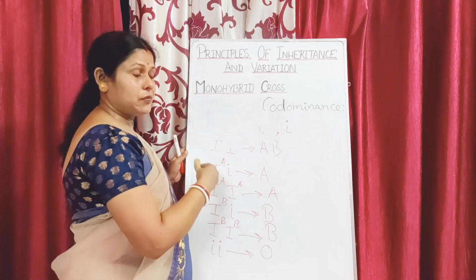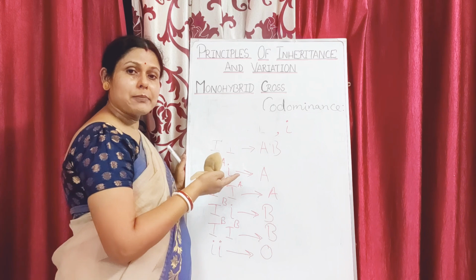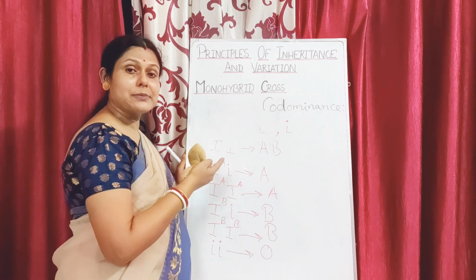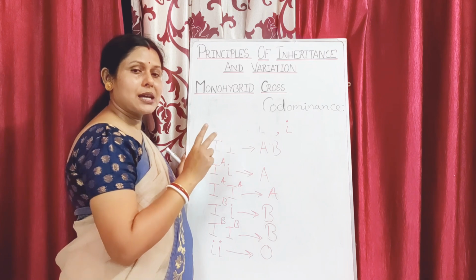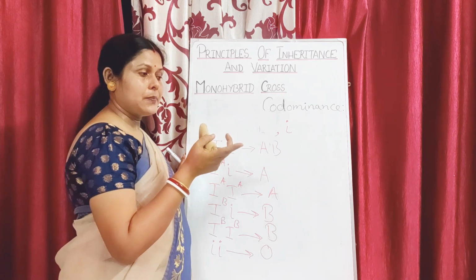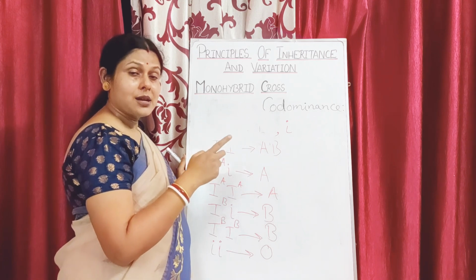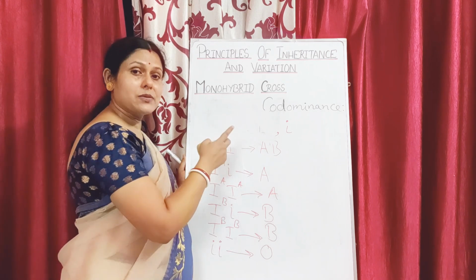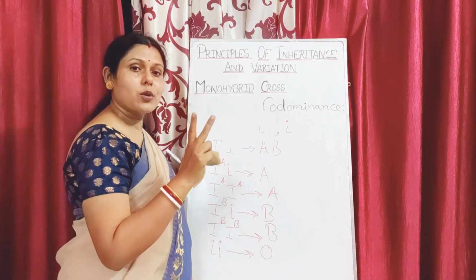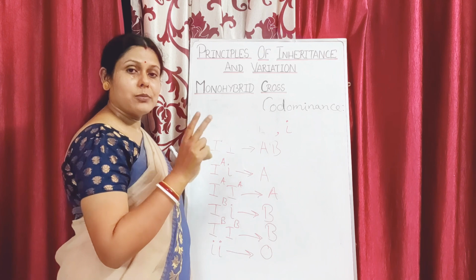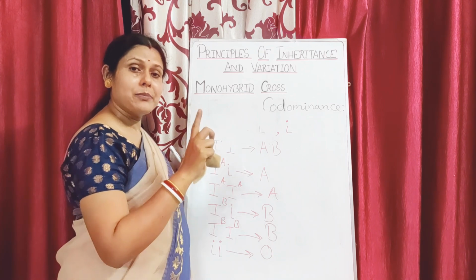Before we move on to that section, human blood group is also an example of multiple alleles, multiple allelism. Multiple allelism means what? We know that the gene has 2 alternative forms, as in tallness and dwarfness, T and small t, isn't it? But in case of blood group of human beings, we found that the allele can be in 3 different forms. Of course, alleles should always be in pairs, but it has 3 different forms. What are the forms? A, B and small i.